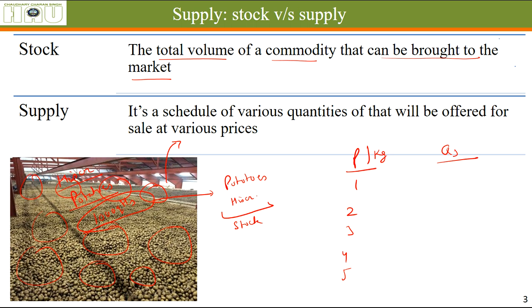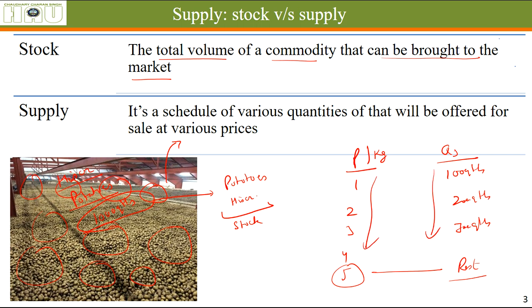So how much is the quantity that the owner of that storehouse is going to supply? Let's say he is going to supply 100 quintals at the first price, 200 quintals at the next, 300 quintals at the next, and at rupees 5 he is going to supply the rest of the quantity available. As you can see, as the price is rising, his quantity supplied is rising, because at higher prices his profit margin is higher. So supply is a schedule, that means a table of various quantities that will be offered for sale at various prices. At different prices, the different quantities that are going to be offered for sale make up supply.